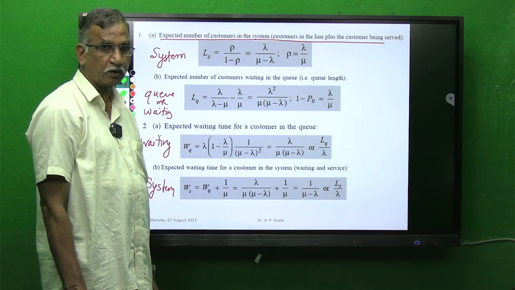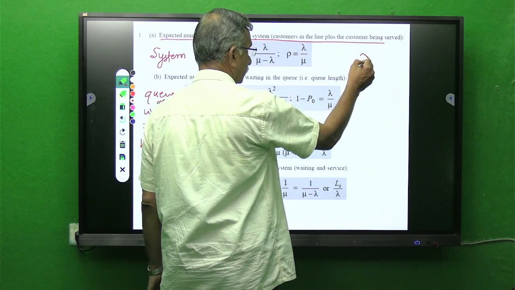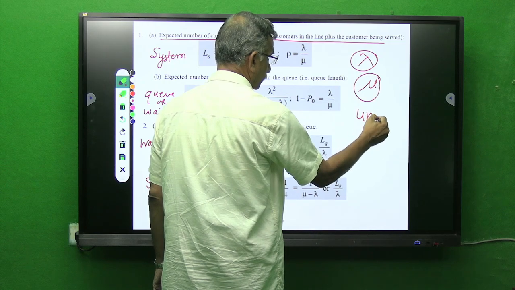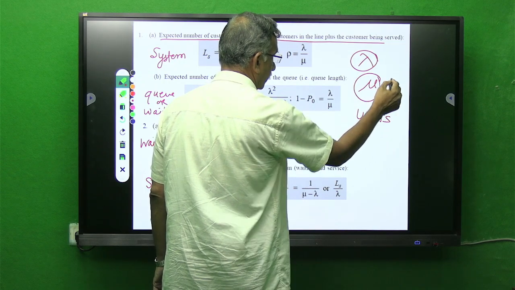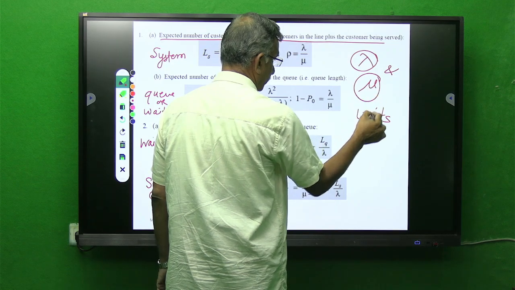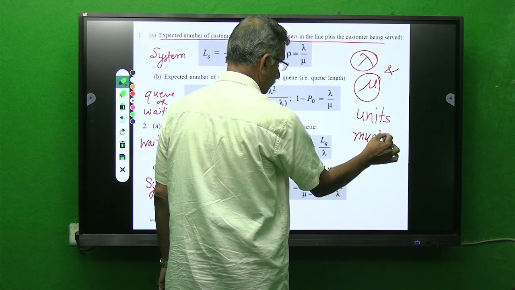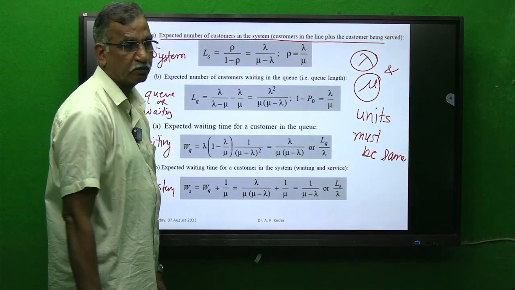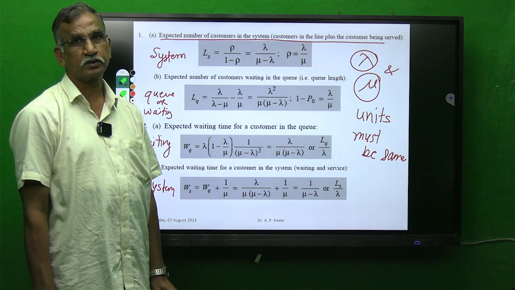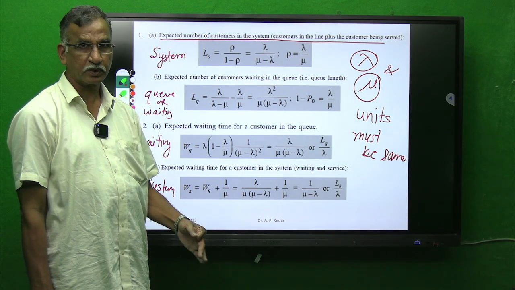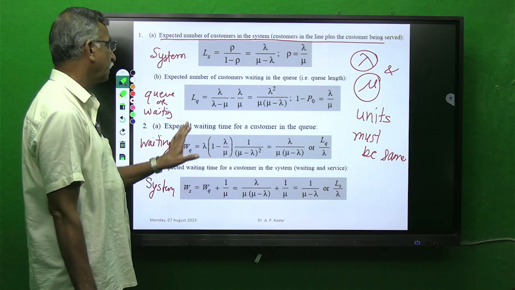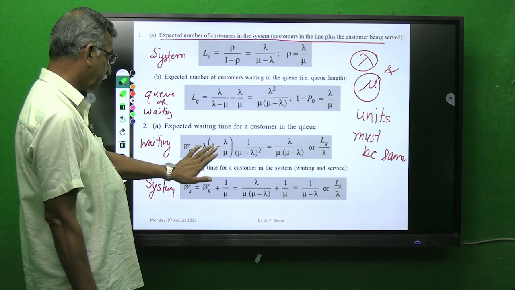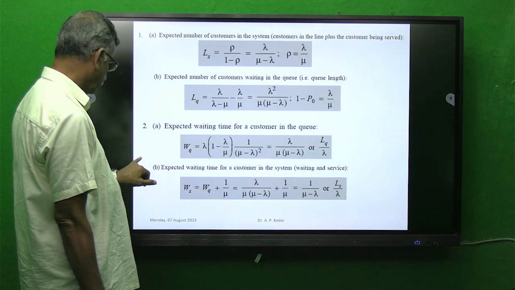While using them, again I am repeatedly saying, the units of lambda and mu must be the same. That is, if one is in per hour, the other should be in per hour. If one is in per minute, the other should be in per minute, per second, like that. So these are the relations for the number in the system, length of queue, waiting time for the system, and waiting time for the queue. Again we have further relationships.